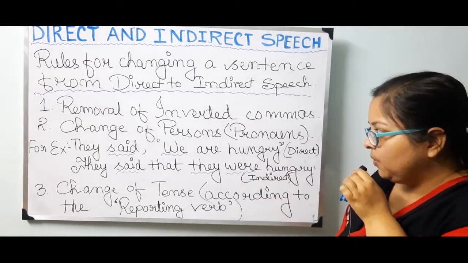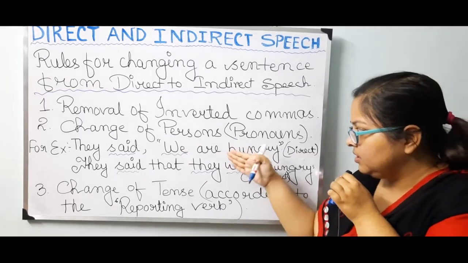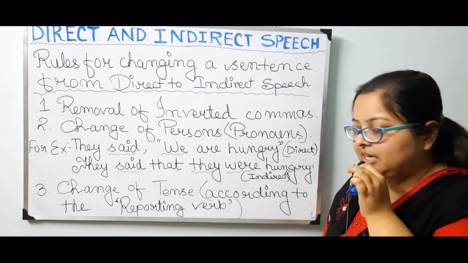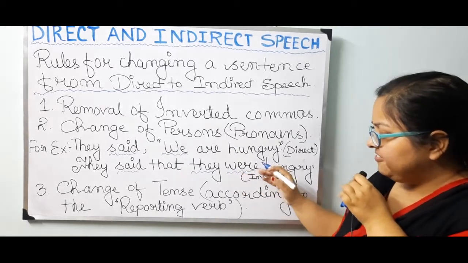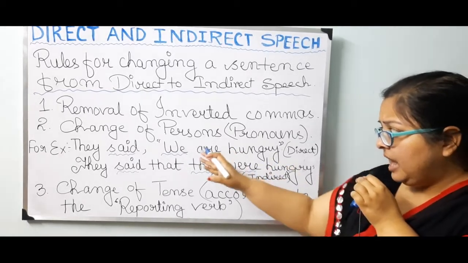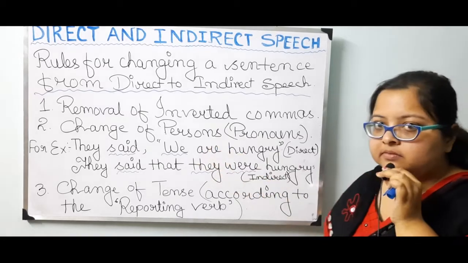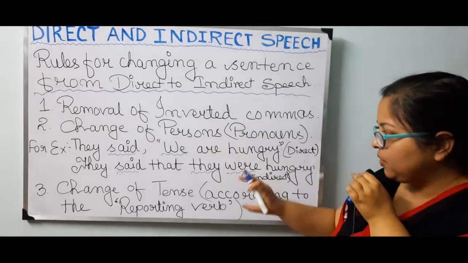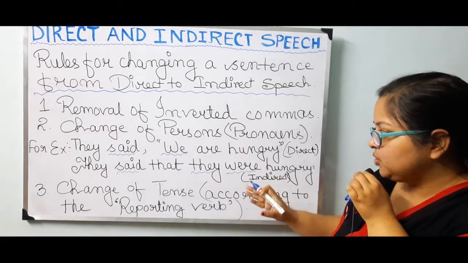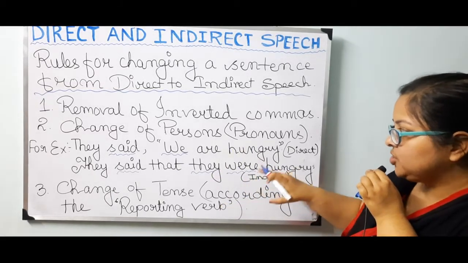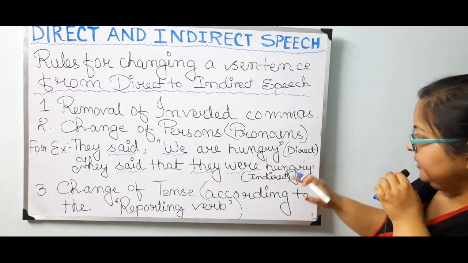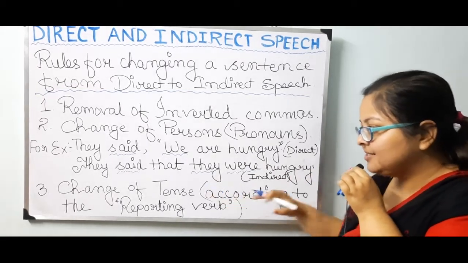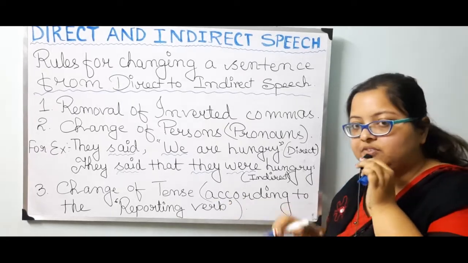So this very tense is getting changed. With "they," definitely "were" will be placed, and with "we," "are" is placed, as "we" is plural in number. Here "they" is also plural. So when it is getting changed, "were" will be there, then "hungry" will remain the same. So, change of tense according to the reporting verb.